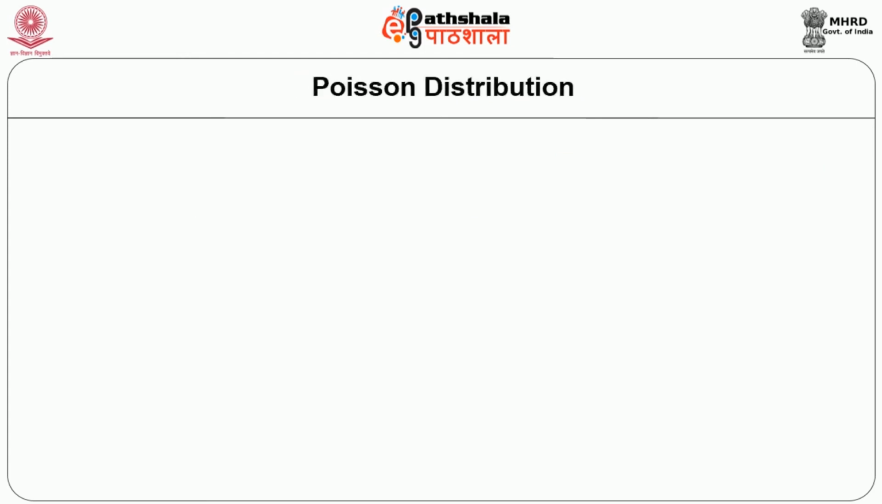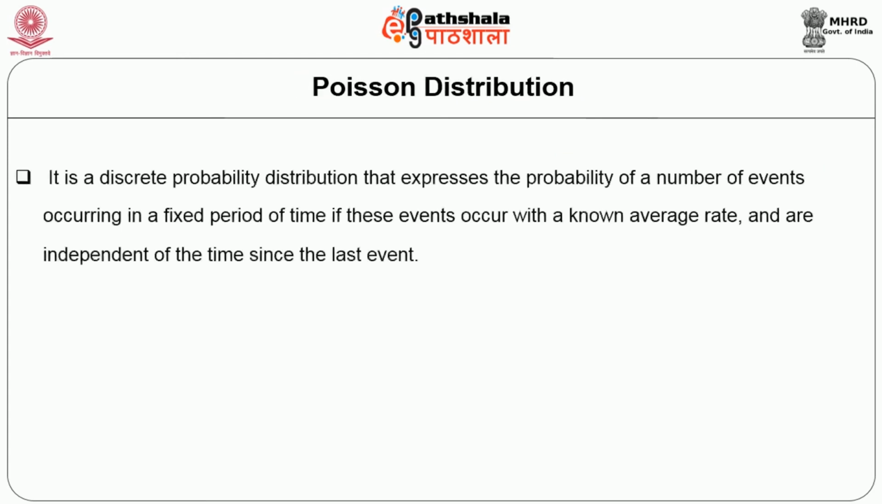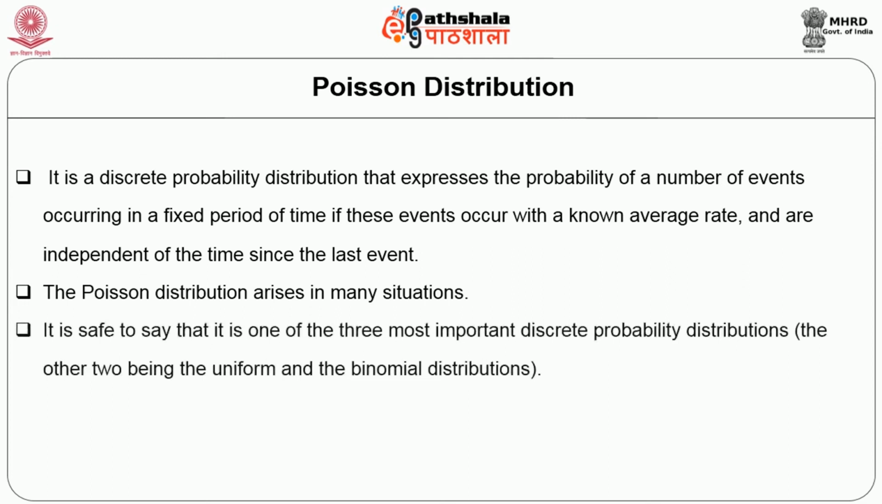Now let us understand the Poisson distribution. Poisson distribution is also known as a discrete probability distribution that expresses the probability of a number of events occurring in a fixed period of time, if these events occur with a known average rate and are independent of the time since the last event. The Poisson distribution arises in many situations. It is safe to say that it is one of the three most important discrete probability distributions, the other two being the uniform and the binomial distribution.